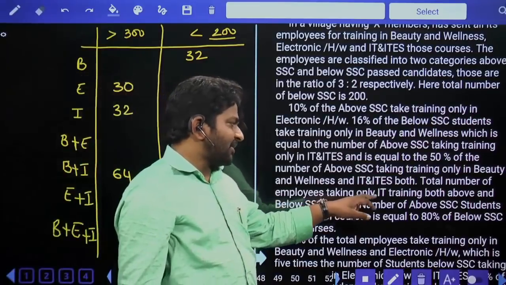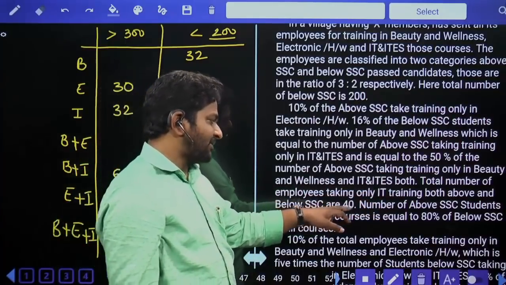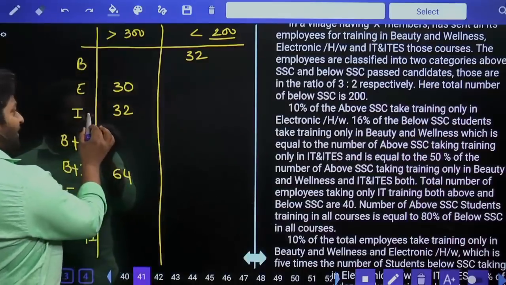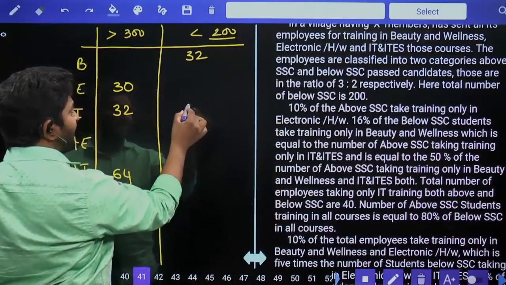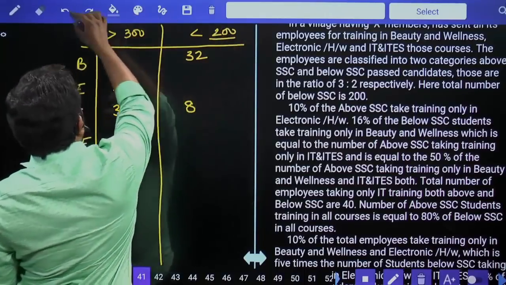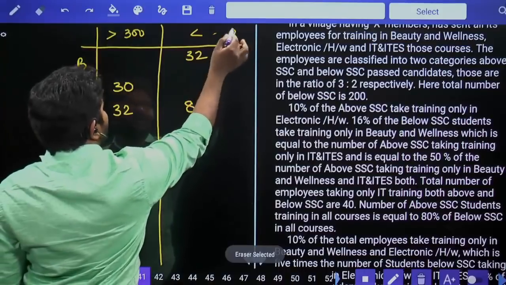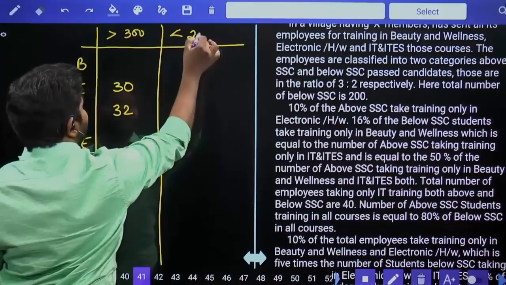The total number of employees taking training only in IT, in both above and below SSC, is 40. In IT, above and below SSC both together it is 40, they said, which is equal to 80. Now for understanding purposes, let me also write the total value. Below SSC they are 200.